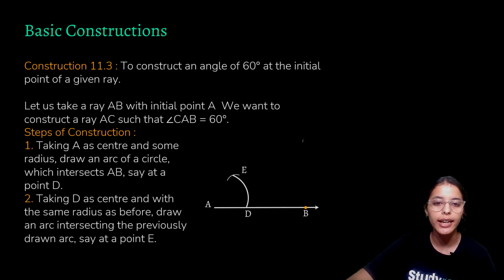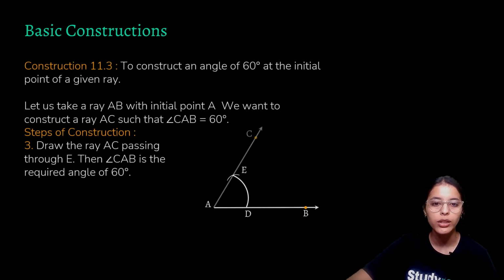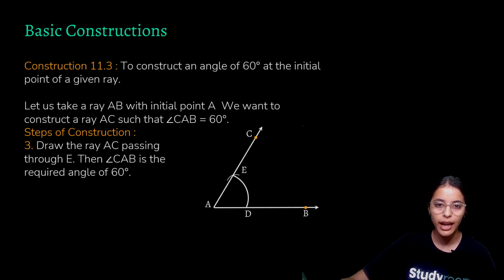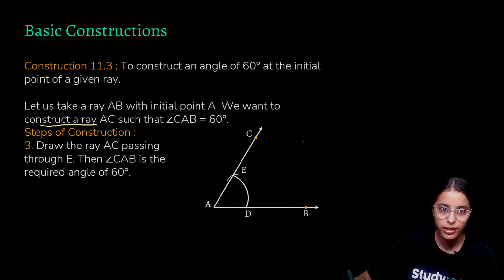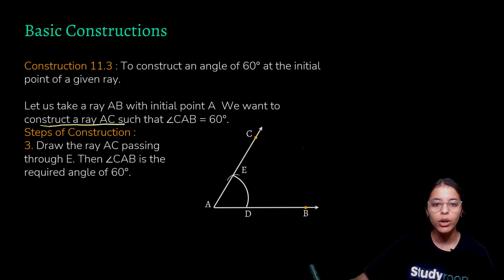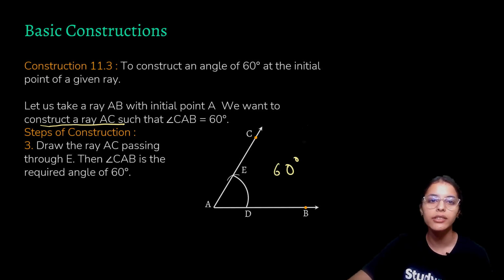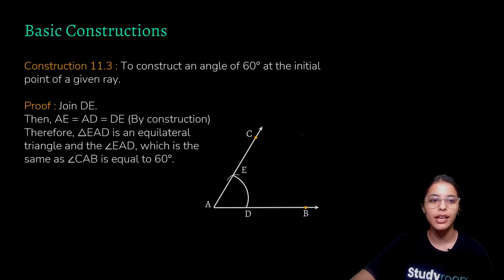And now we'll join AE and let us mark this point as C, as it is given that we have to construct a ray AC. So we'll construct the ray AC. And now this angle CAB, the angle given by the intersection of these two arcs, is equal to 60 degrees. And this is the construction of 60 degrees.